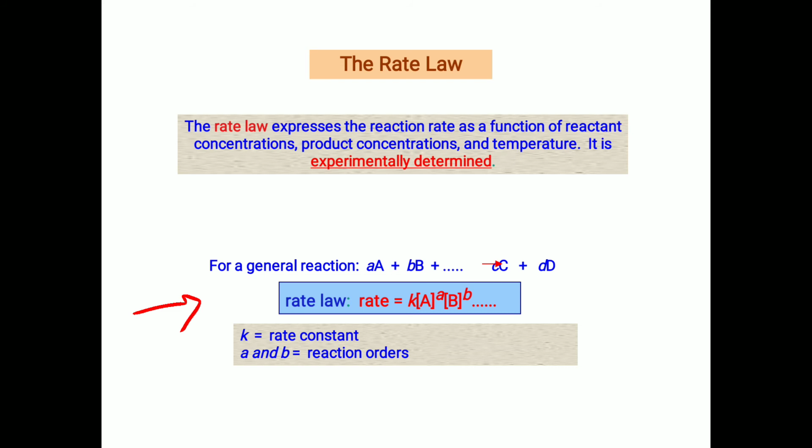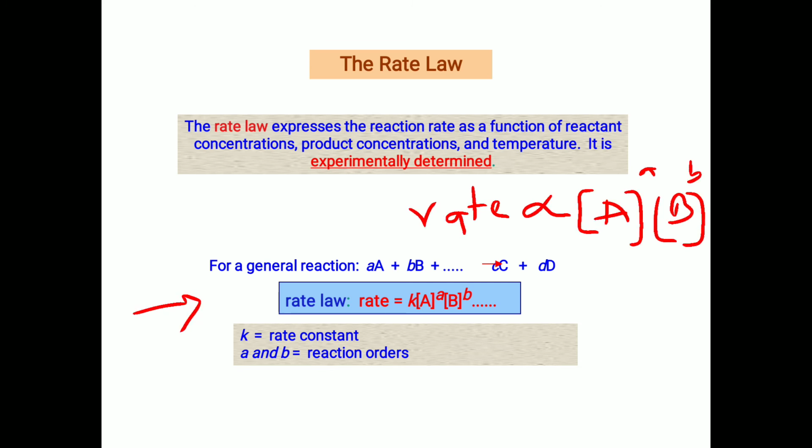According to the rate law, rate equals K, concentration of A power a, concentration of B power b. Before this, we can write the rate equation: rate is directly proportional to concentration of A power a, concentration of B power b. If we eliminate the proportionality sign, we take a proportionality constant, and this K is called the rate constant, and powers a and b represent the reaction orders.